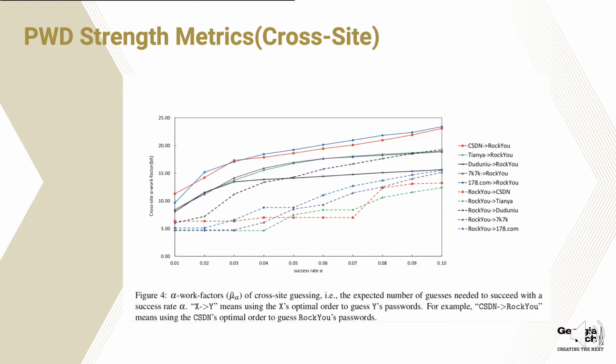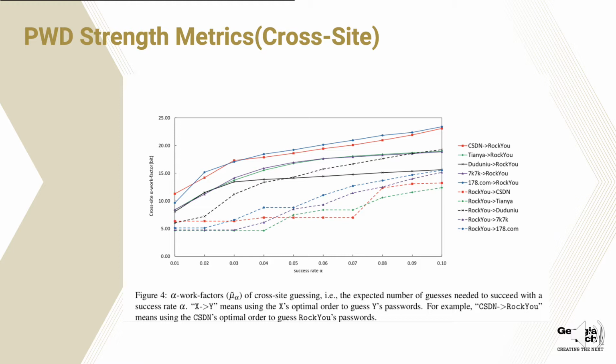So this one gives the password strength metric across different websites. For example, we still measure the success rate and the cross-site work factor we need. But here it's a little bit different.